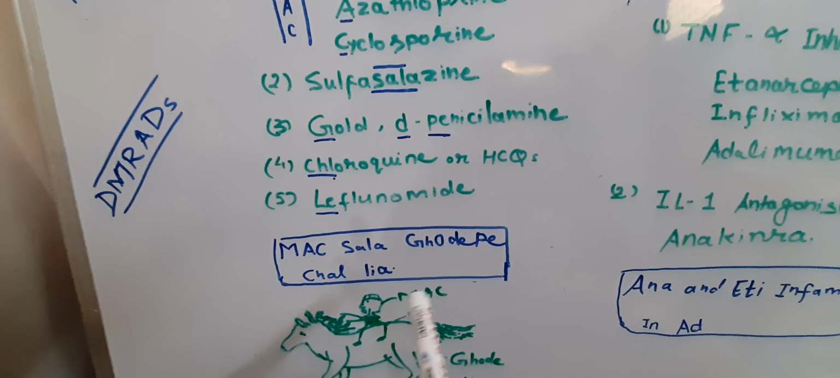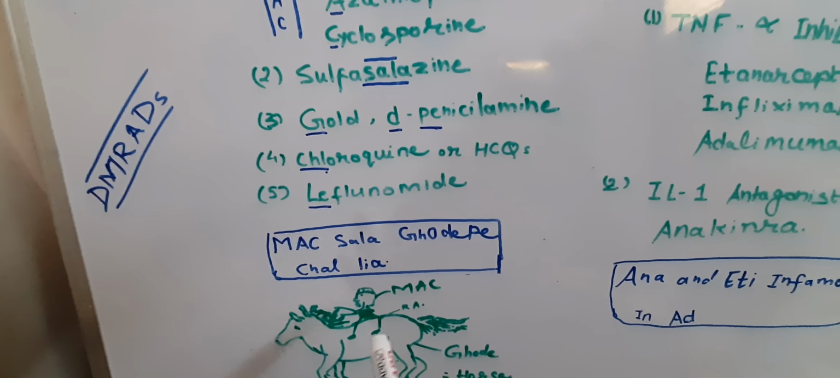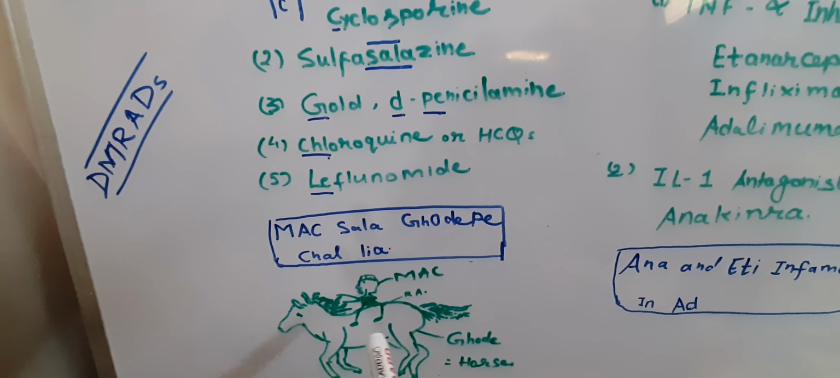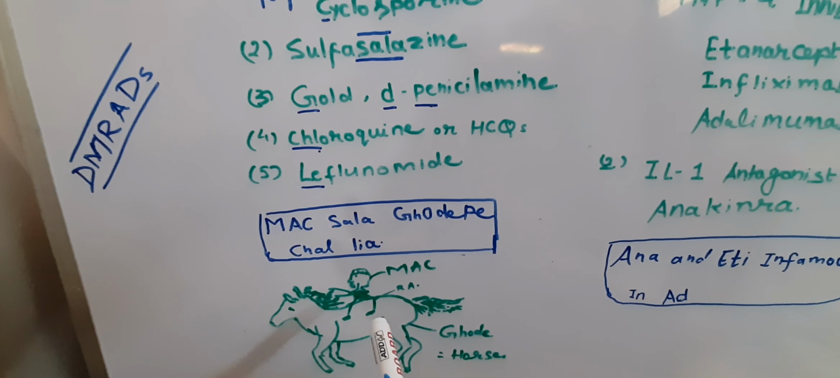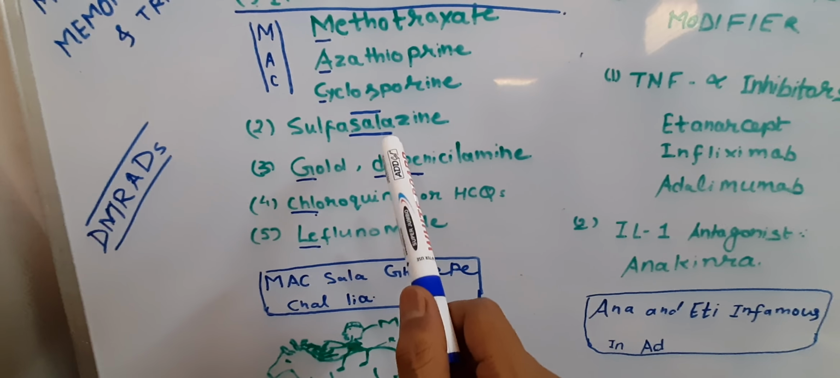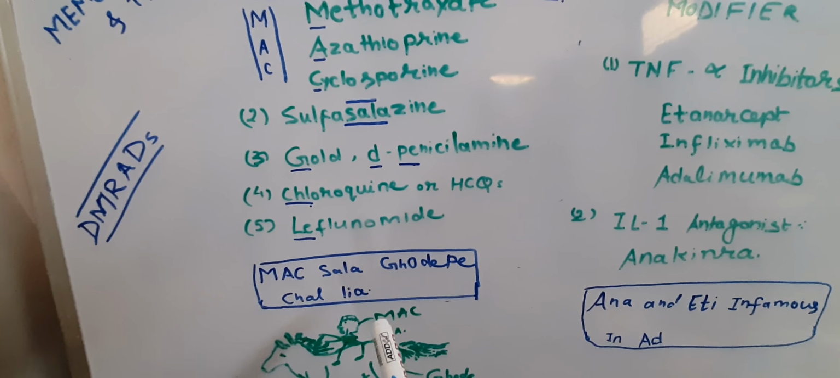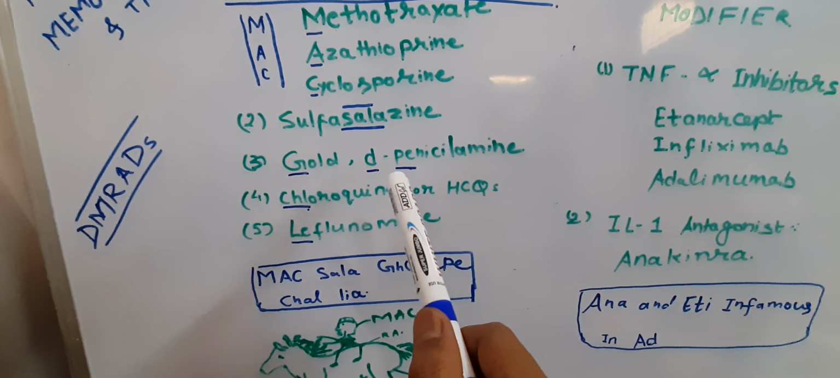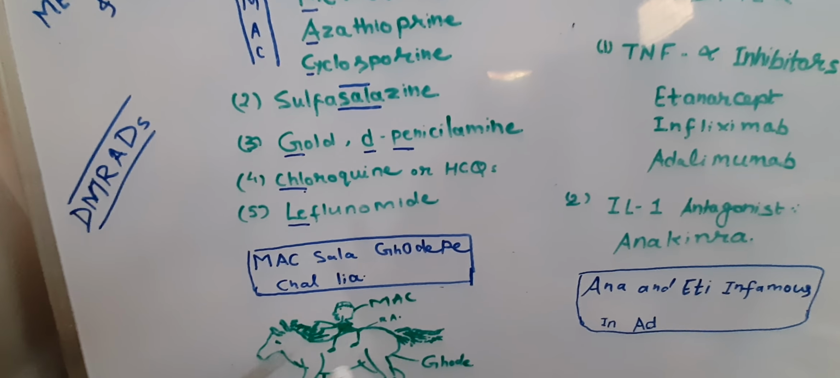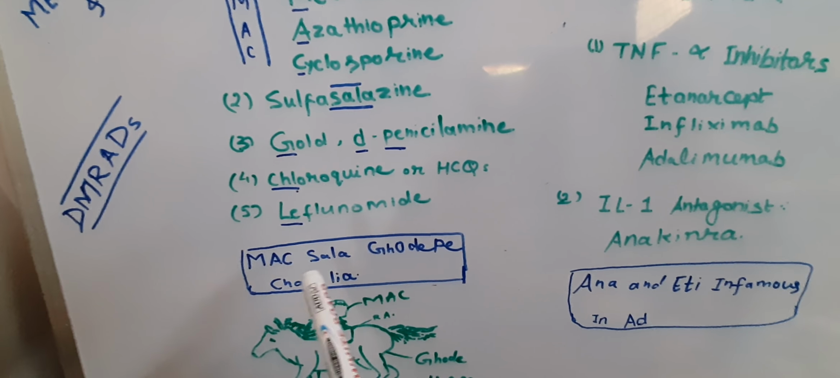And this is Mac, a person who has RA, rheumatoid arthritis. Since he has RA, he uses a horse, wherever he has to go he uses the horse. This is Mac. And Sala: his friends with love call him Sala. Mac Sala. Gode, on the horse. This is the horse. Chal liya. Chal means chloroquine, liya means leflunomide. So Mac Sala ghode pe chal liya.